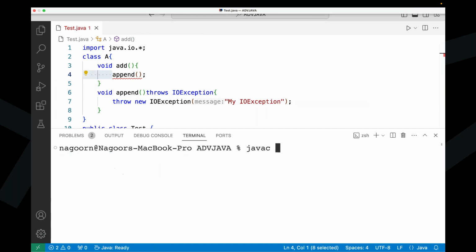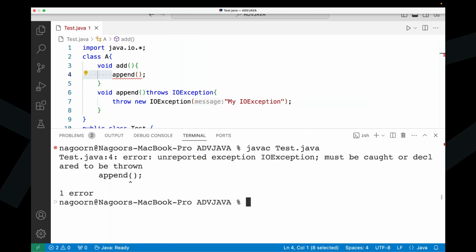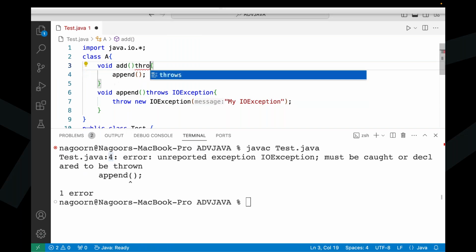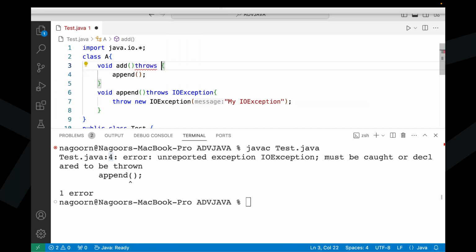Now javac Test.java. Here we are getting an exception. At what line are we getting the exception? At the fourth line. That exception is bypassed from one line to another because of the throws keyword. Now inside the add method we got an exception, but here also I don't want to handle it. I want to provide the throws keyword and bypass this exception to the caller of this method.